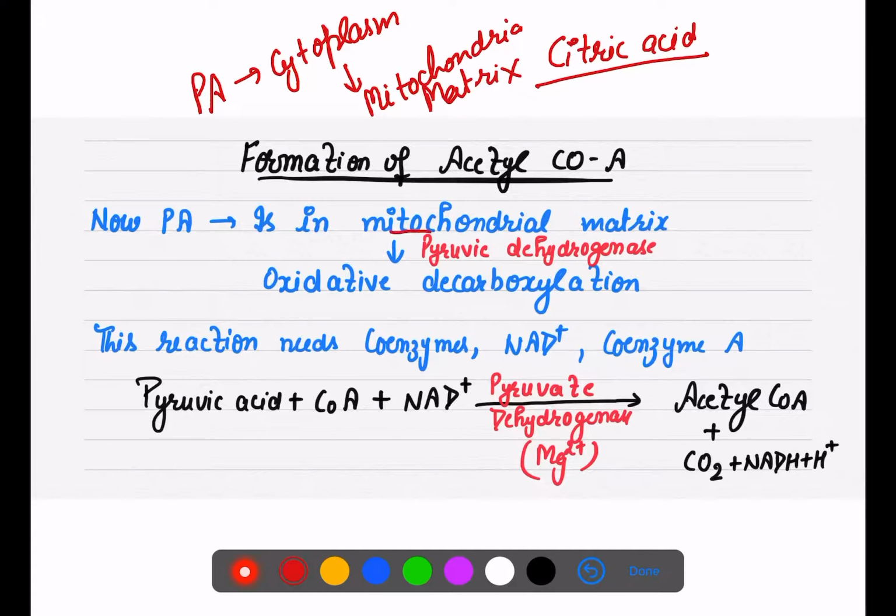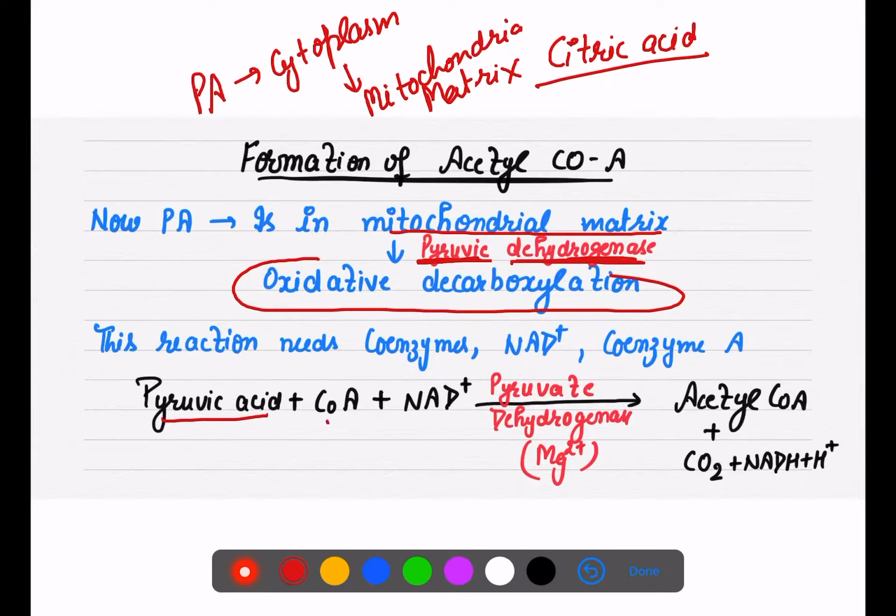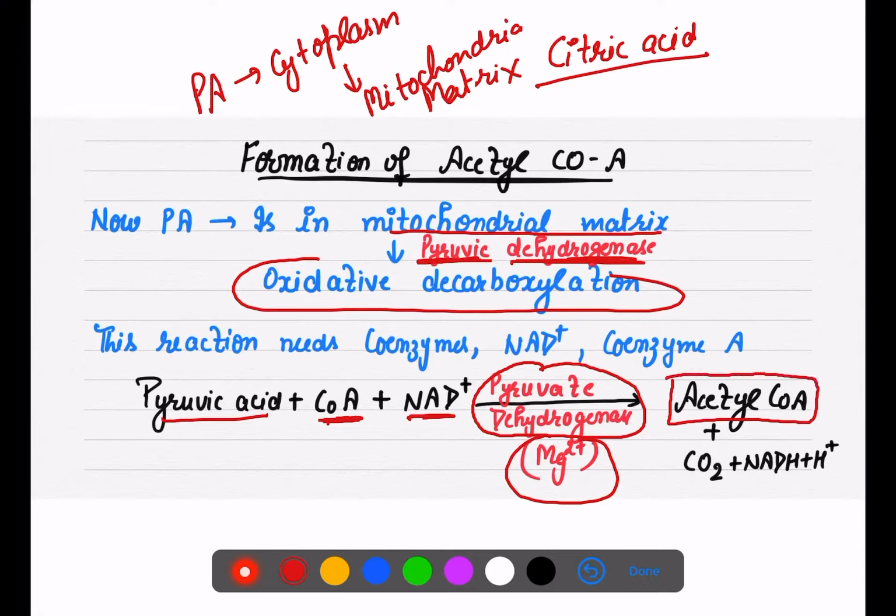Now in the mitochondrial matrix, in the presence of the enzyme pyruvic dehydrogenase, oxidative decarboxylation takes place. So pyruvic acid plus coenzyme A, in the presence of NAD positive, and with the help of the enzyme pyruvate dehydrogenase as well as magnesium ions, forms acetyl coenzyme A plus NADH2 plus CO2.